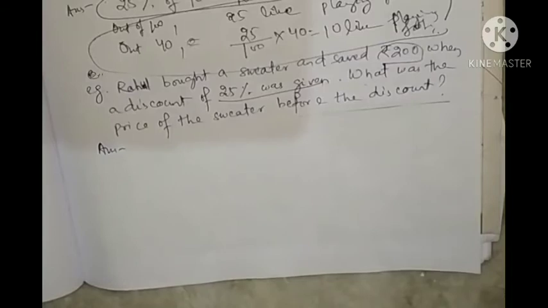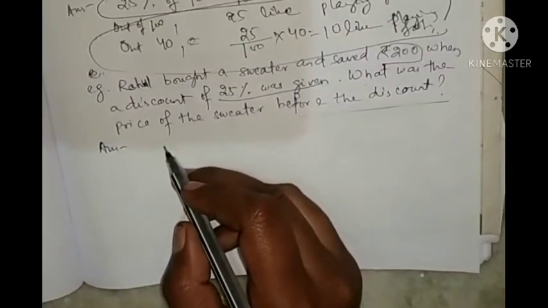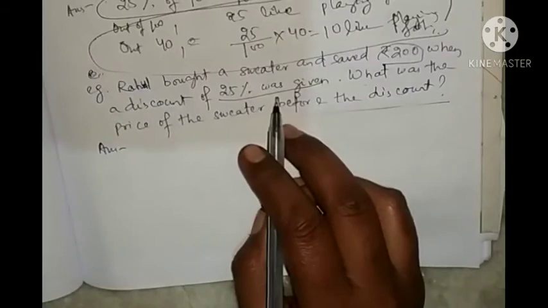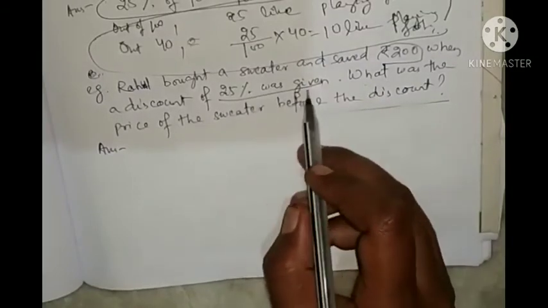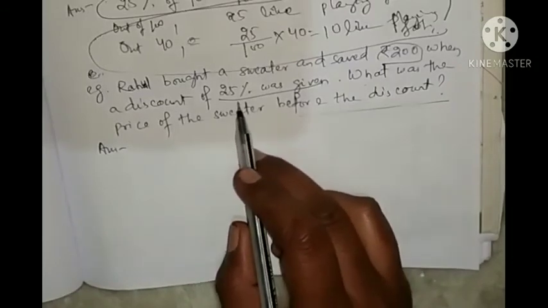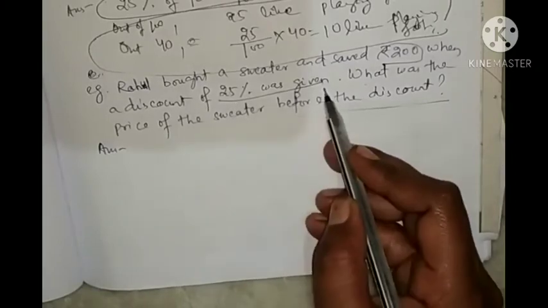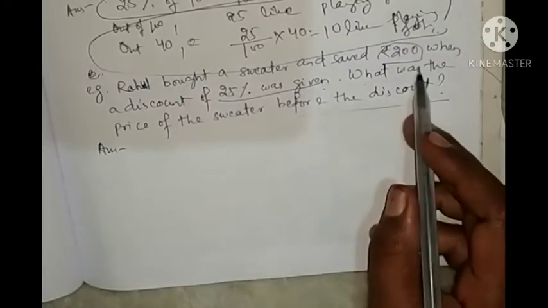Okay, so how we will find out? In percentage it is written 10% discount. Okay, so how we can find out the value? So Rahul saved rupees 200 when price of sweater is reduced by 25%. This means that the price has been reduced by 25% and this 25% has been saved. Okay, means 25% of anything is 200.